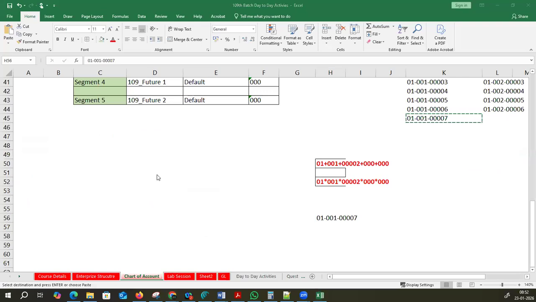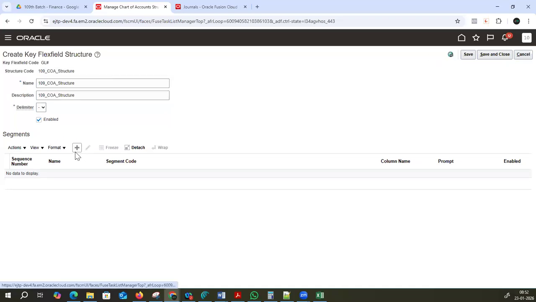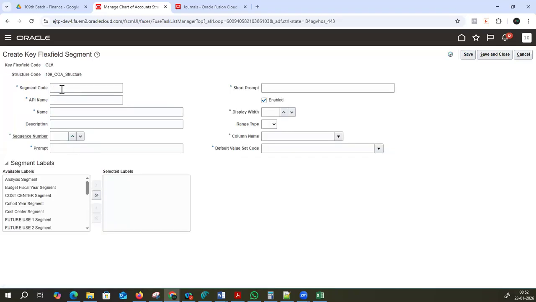Fine. Now let's go back. This is a hyphen, enable it and save it. See here, the plus symbol is grayed out. The minute you click on save, the plus symbol will enable. See, the minute I saved, it is enabled. Click here on the plus symbol. Now you have to give the company, 109 company.